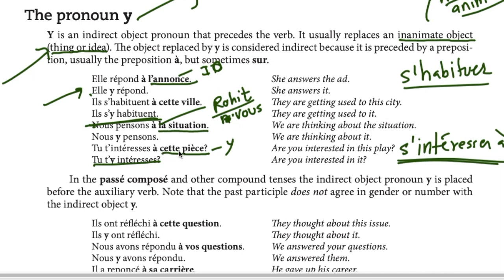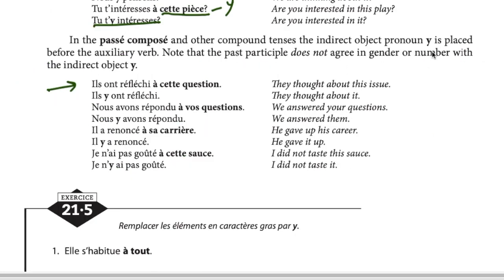Then again, this is cette pièce, inanimate, replace it with y. This is reflexive, so y will go before the verb but after the reflexive pronoun. So, tu t'y intéresses. In passé composé, y is placed before the auxiliary verb avoir. Again, the same thing: the past participle does not agree with the gender and number of y. We studied that.